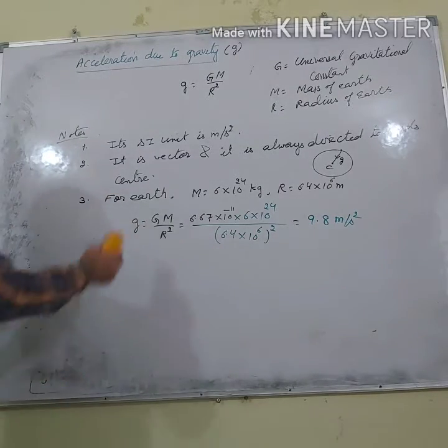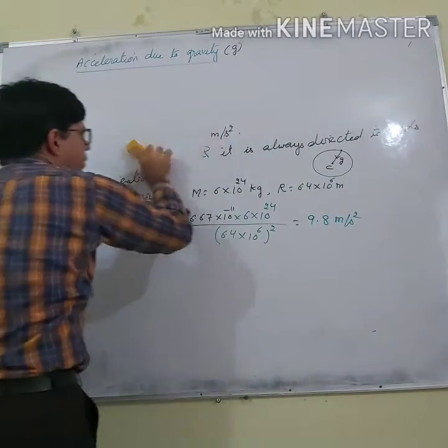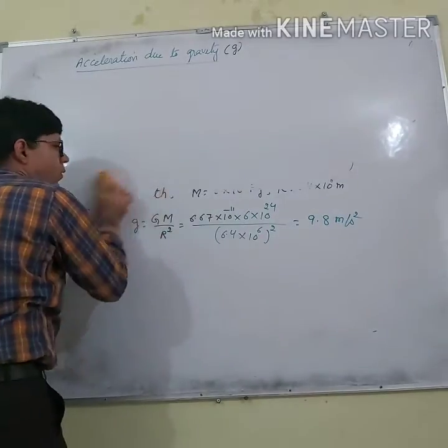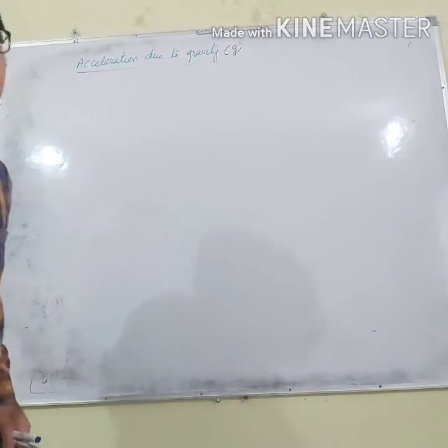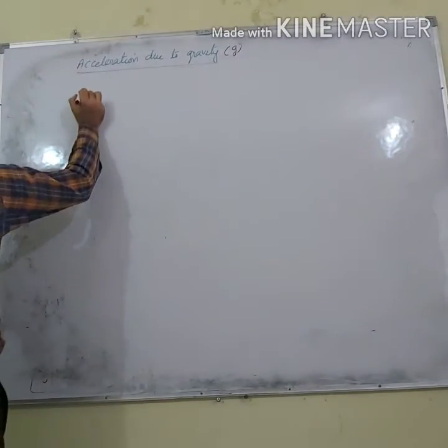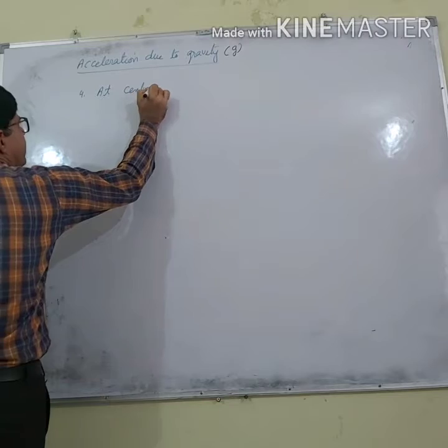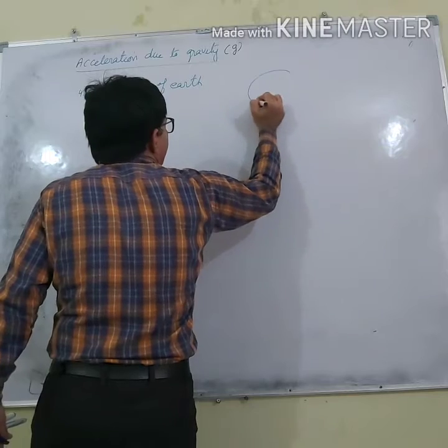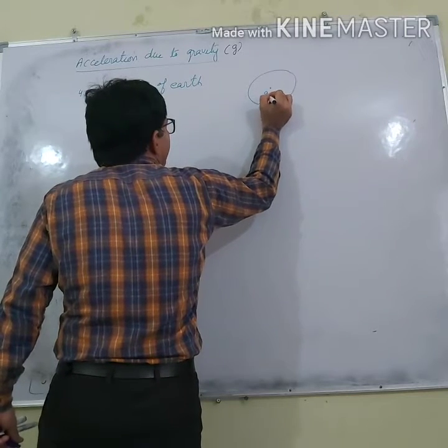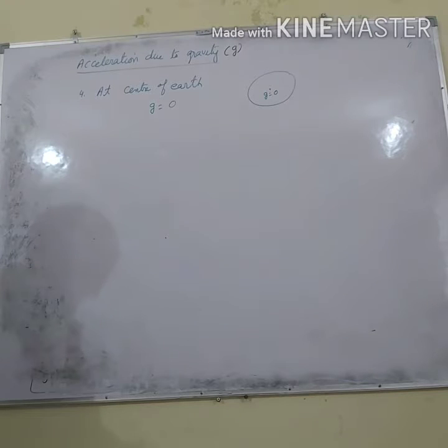Yes, number fourth point. So this is 9.8 meter per second square. Fourth point is, at the center of Earth. What does it mean? Let us say this is the Earth. Then at its center acceleration due to gravity is zero. Alright? Acceleration due to gravity is zero.